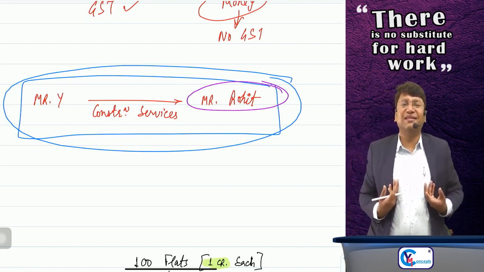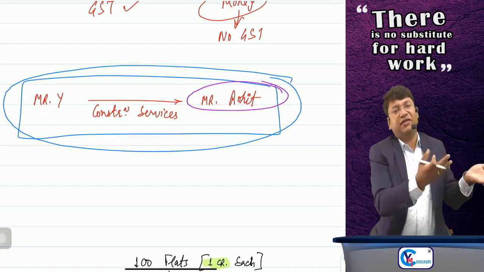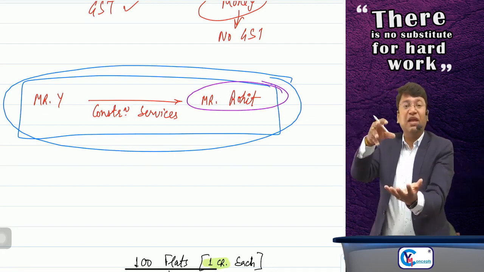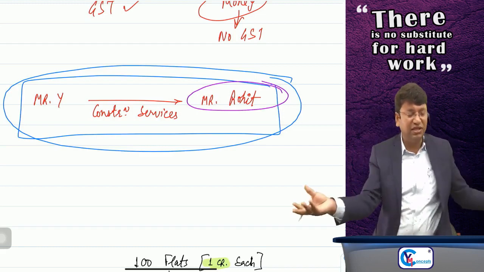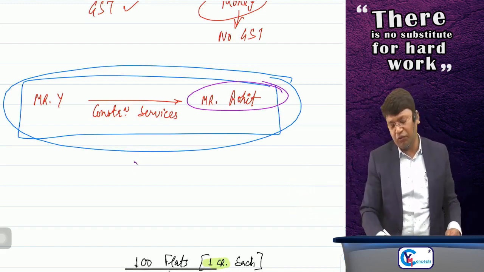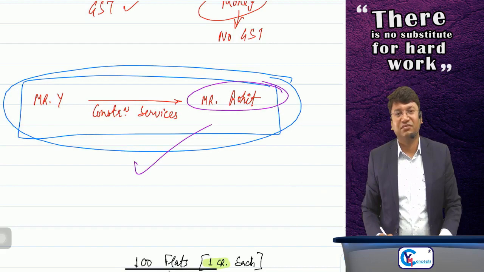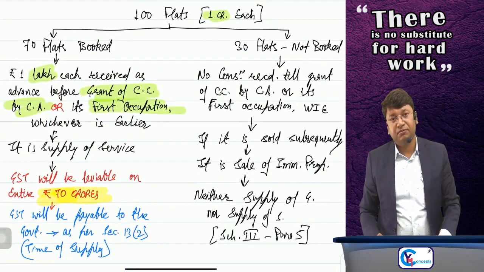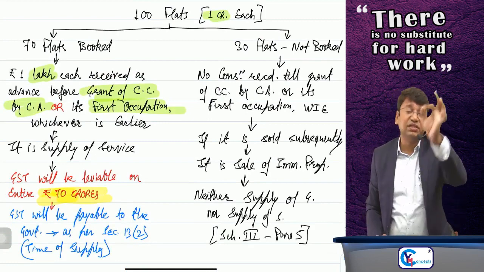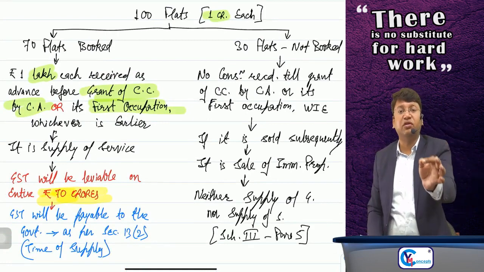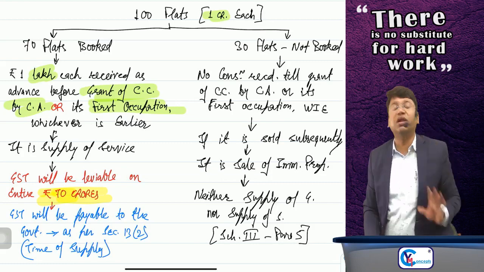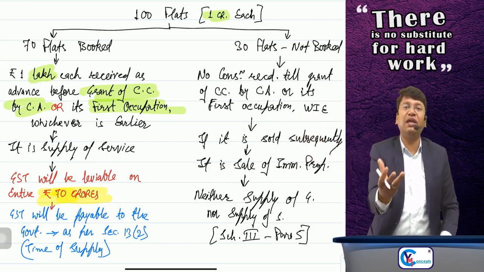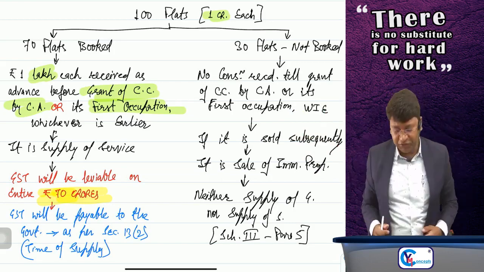Obviously, sir, Rohit is not booking any flat. Sir, it is land belonging to Rohit, I am just constructing the building. I am just providing construction services to Mr. Rohit. So it's a supply of service, no doubt on that. Clear? But in case of an under construction building, if some consideration is given before grant of completion certificate or first occupation, whichever is earlier, then only it should be supply of service. Otherwise, it is merely sale of flat only, sale of immovable property, not chargeable to GST.